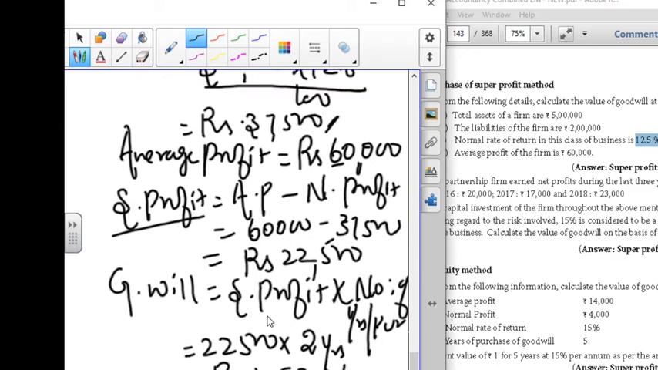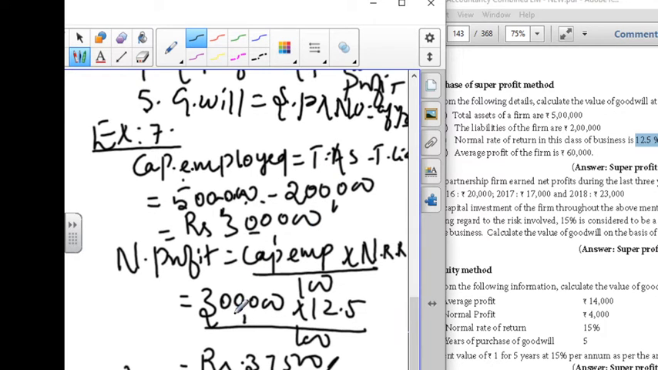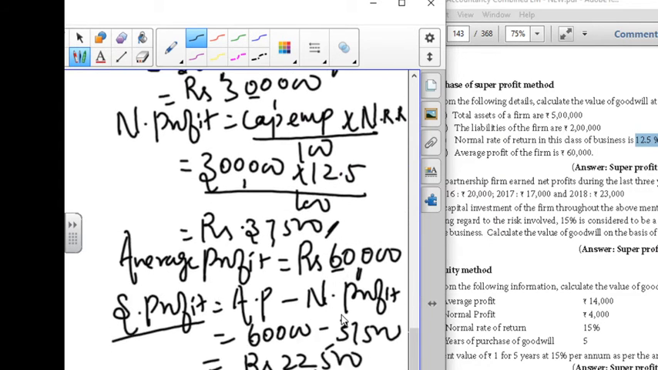I'll repeat this problem. First we have to calculate capital employed. The capital employed amount is not given, so we apply the formula: total asset minus total liability, and we get 3 lakh. Next, normal profit. The formula is capital employed into normal rate of return. Capital employed we found above is 3 lakh. The normal rate is 12.5% divided by 100, which gives 37,500.